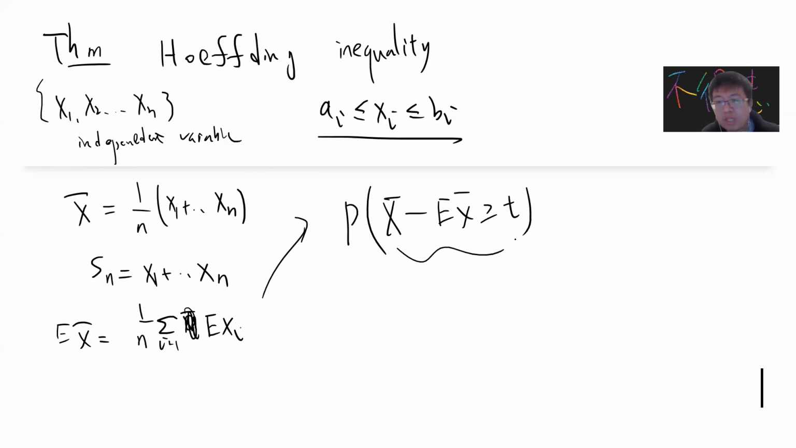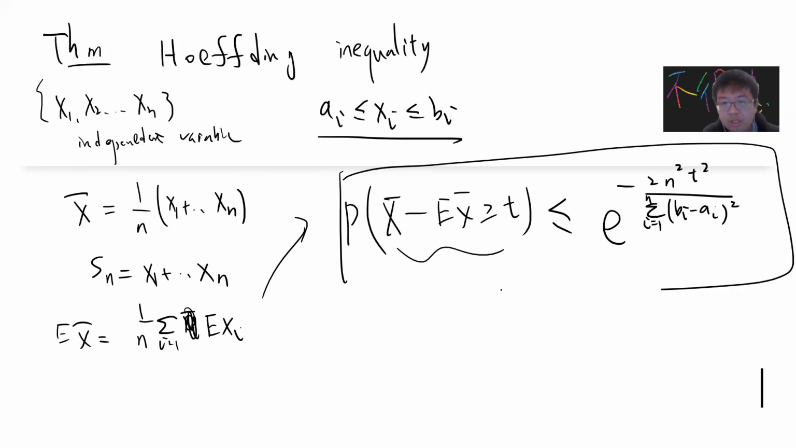So you want to ask whether x bar minus E[x bar] is greater or equal to t. This guy looks like Markovian, right? So you can use a Markov inequality. That's what we're going to use: it is less or equal to exponential minus 2n squared t squared over the summation of (bi minus ai) squared, i from 1 to n. Okay, so this is the bound. This is why I call it a concentration inequality, because if you're greater or equal to the expectation value, then something will bound you.